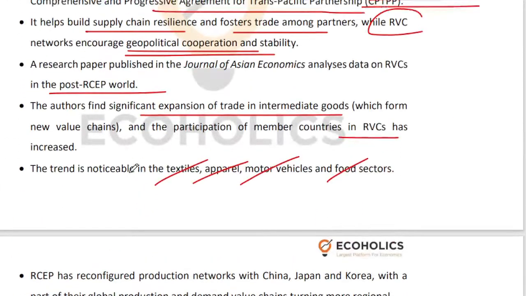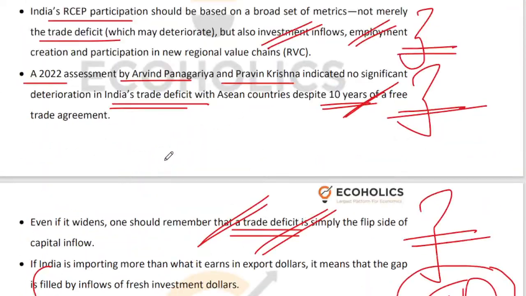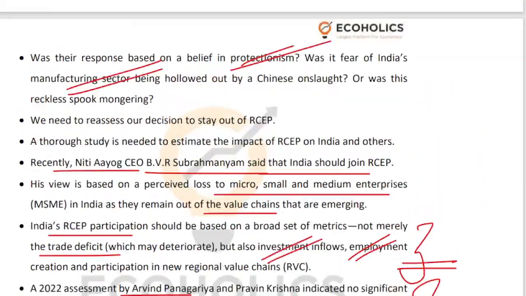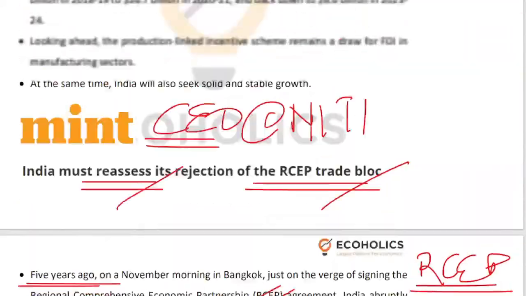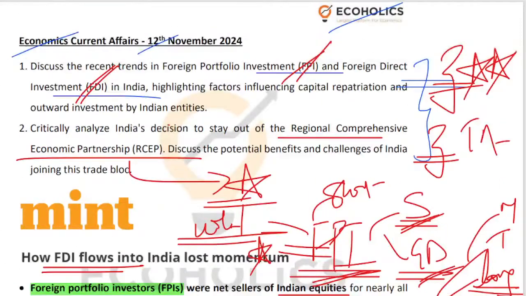But staying out of these blocks is not going to help anybody. Yeah, it may help some narrow subsectors, right? But this is the exact kind of policy that India used to adopt before 1991, protectionist policies, right? And where did they land us? It didn't land us anywhere, right? So we have to reevaluate our policies is what these articles are telling you.